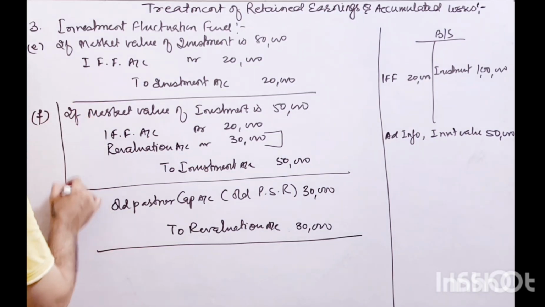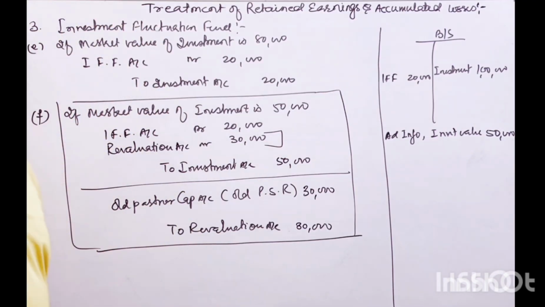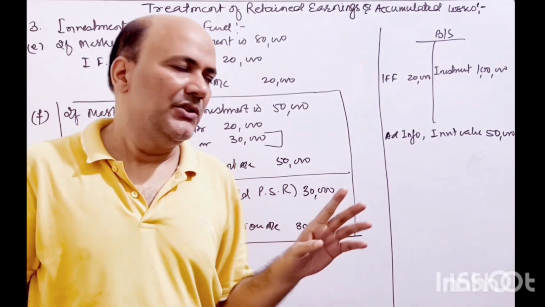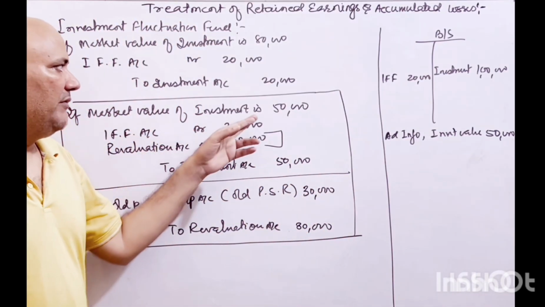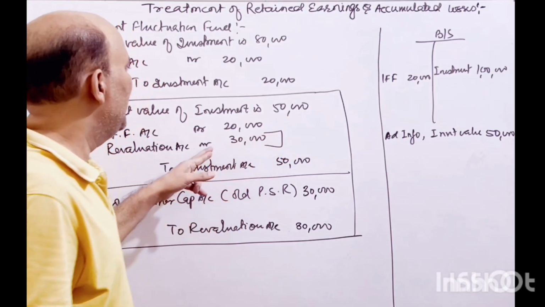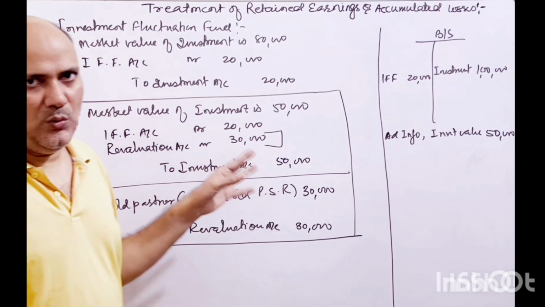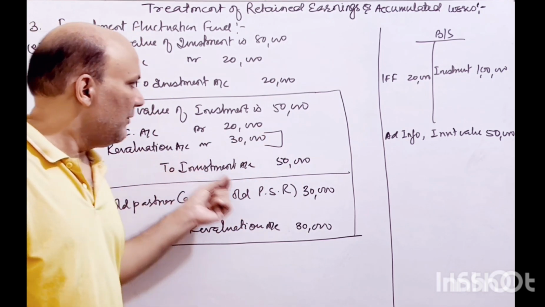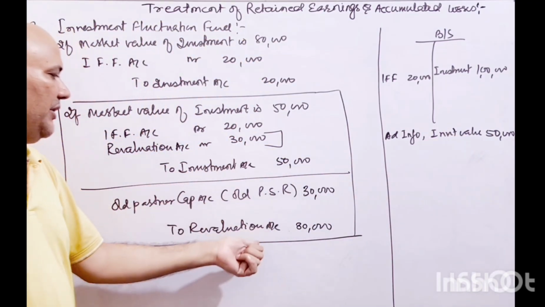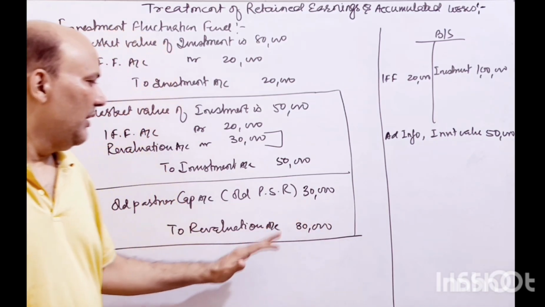So this is it, right? If the investment value has gone down by more than the IFF available in the balance sheet, whatever amount is available in your balance sheet, you have to use it to reduce your investment account, and the rest of the amount required to take the investment to the market value will be taken from the revaluation account, and that balance will be written off from the capital or current account of the partners in their old profit sharing ratio, right?